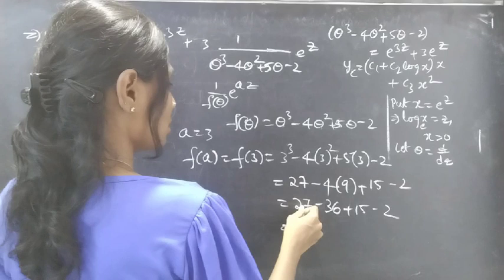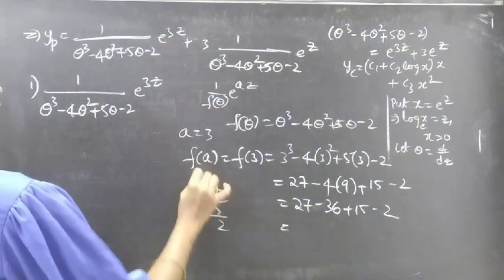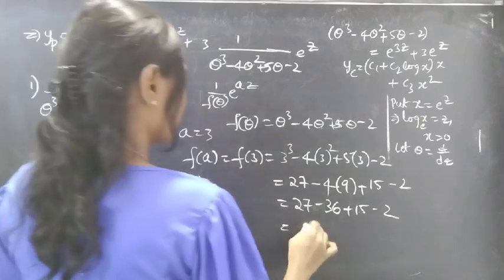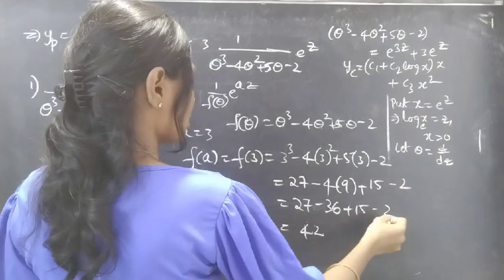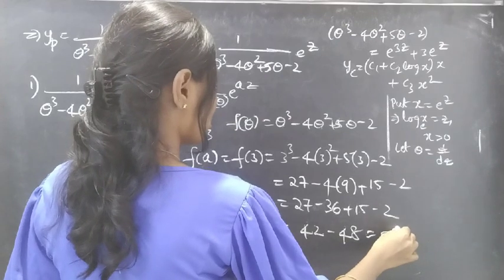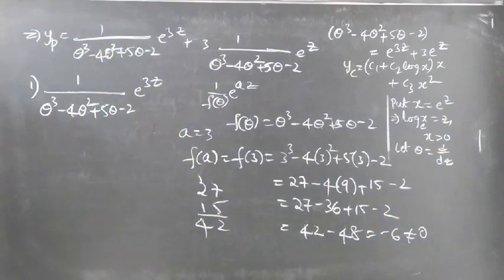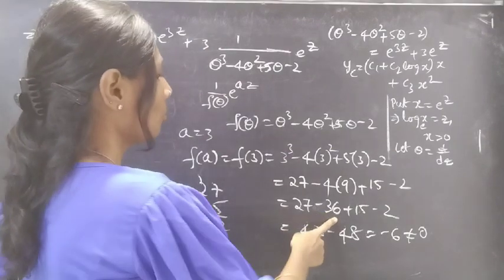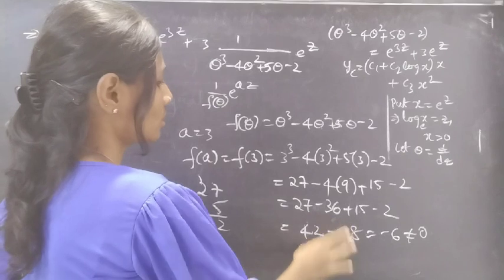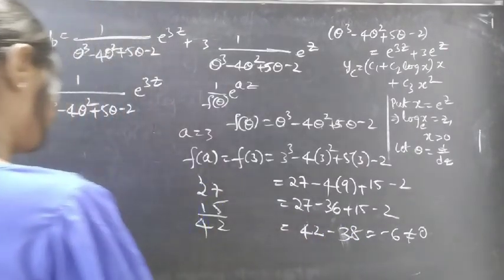This is equals to 27 plus 15, 42, minus 36 minus 2. Sorry, here minus 36 minus 2 is minus 38.